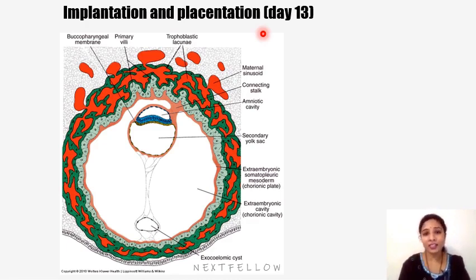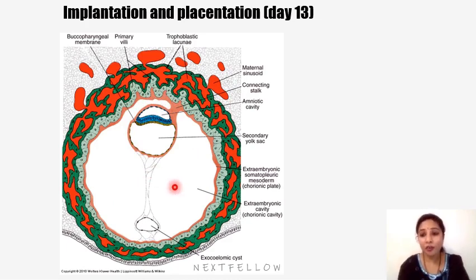And two cavities are formed. One is the amniotic cavity, the other is the yolk sac cavity. And there is one more cavity, that is the chorionic cavity or extraembryonic cavity, which is surrounding the complete developing embryoblast cells around the amniotic cavity and yolk sac cavity.